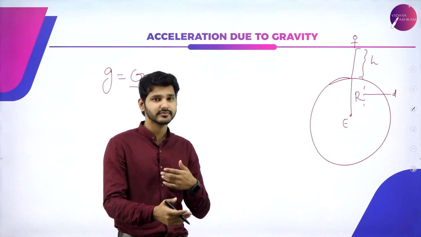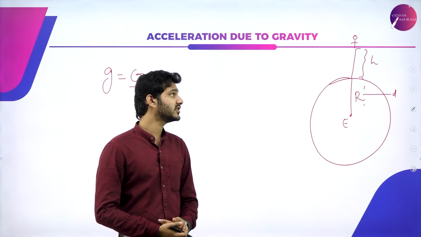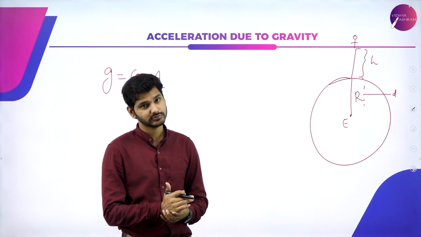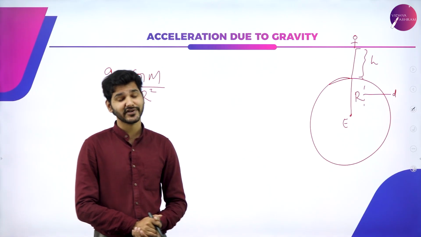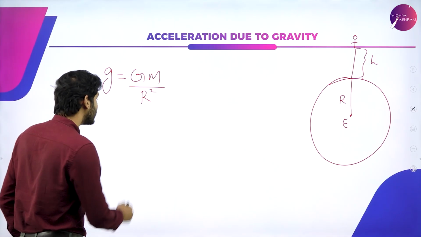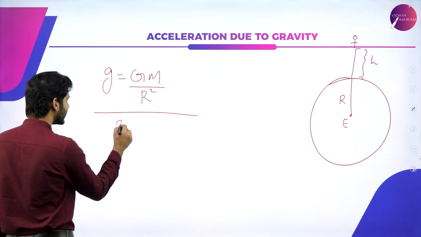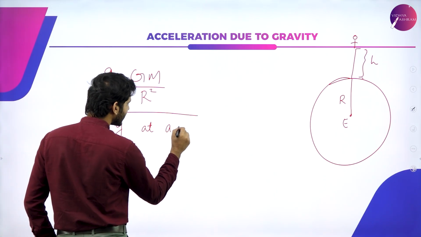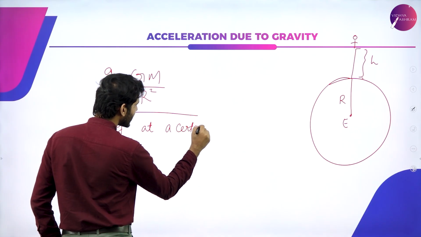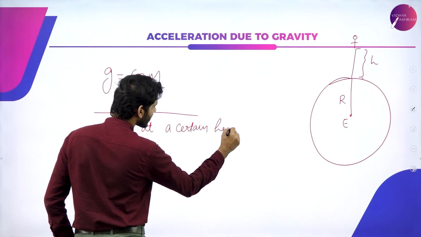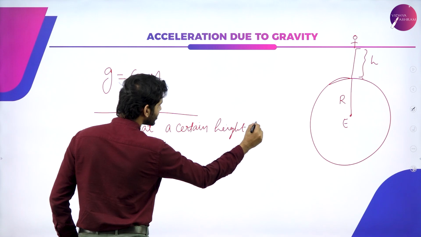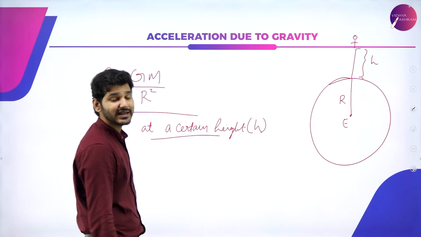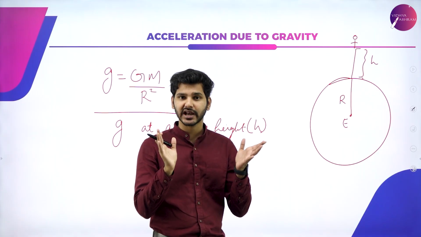Is that the truth? So these are two instances we have to prove right or wrong. These two doubts have to be cleared very quickly. So the first case we are going to consider is the acceleration due to gravity at a certain height, that is h. What will happen to the gravity? Let's see.